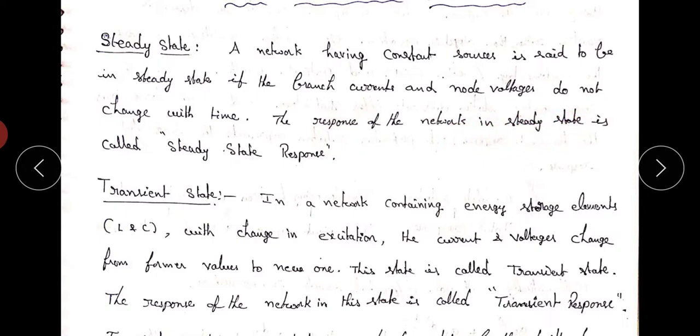It means if a network having DC source or constant source, and in the network the branch currents and node voltages do not change with respect to time, the state of the network is called steady state. In steady state, the response of the network is called steady state response.